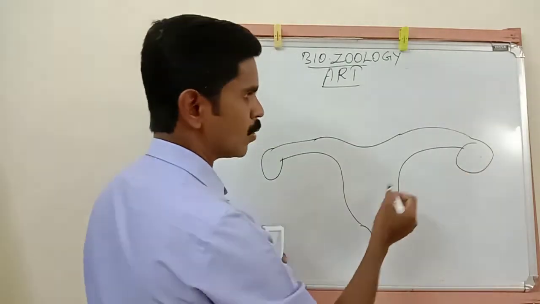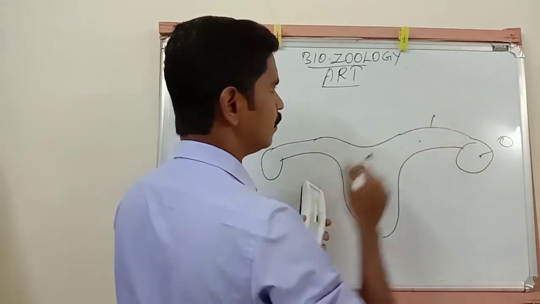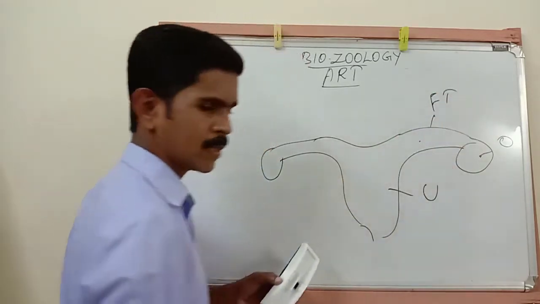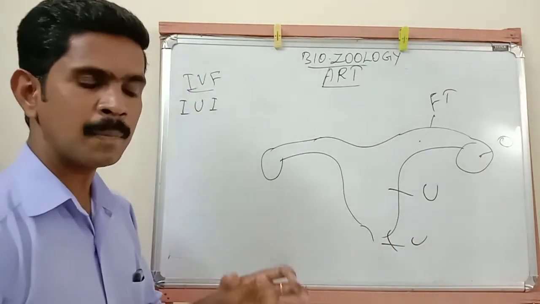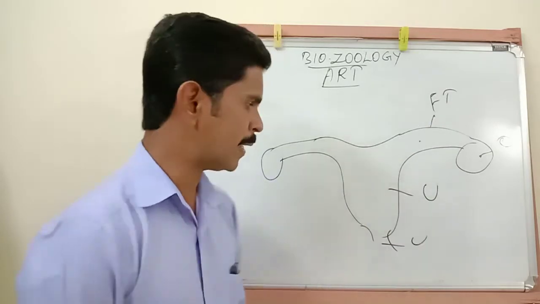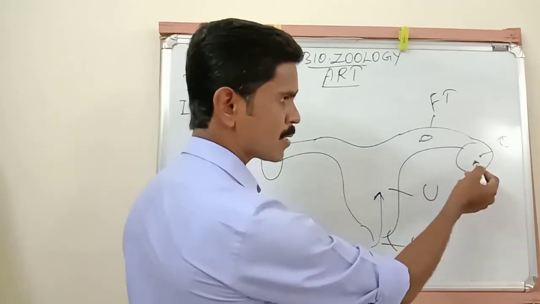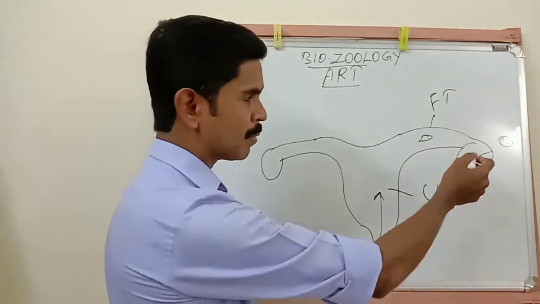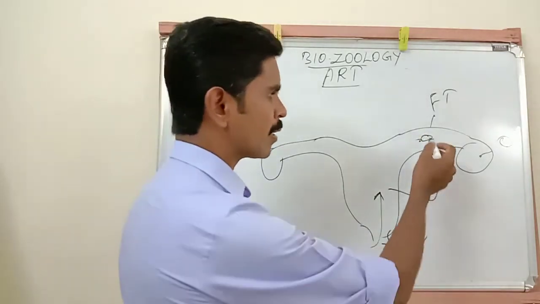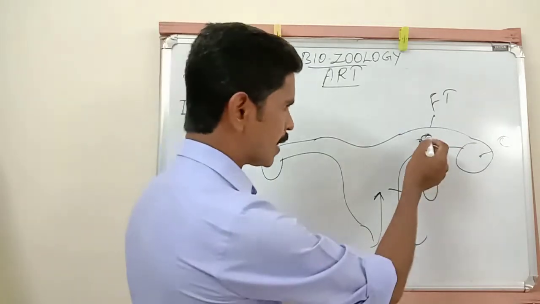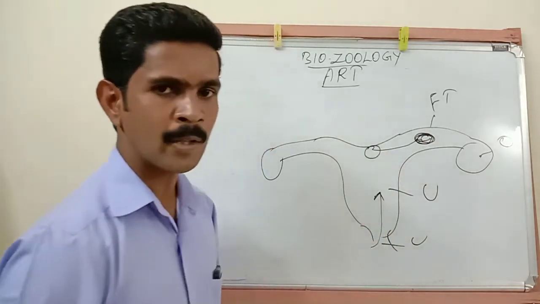So it's the ovary, uterus, fallopian tube. It's the uterus. Now this region is the vaginal region. Now the sperm collected from the donor male is inserted inside the uterus. The ovary is already stimulated and the ovum is produced from the ovary and is inside the fallopian tube. Now the sperm moves to the fallopian tube and the fertilization process takes place. After fertilization, the fertilized egg or zygote moves to the uterus and is implanted in the uterus wall.